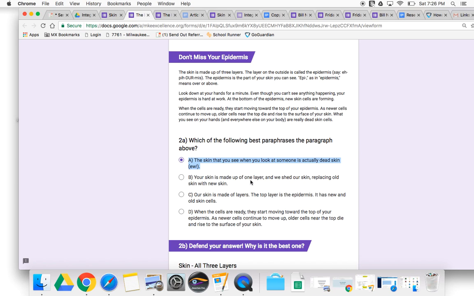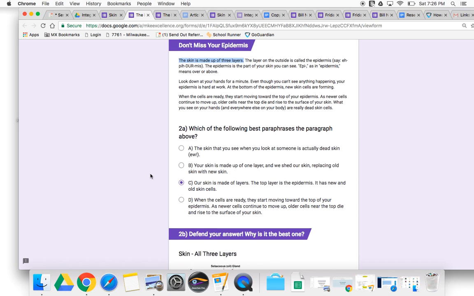Your skin is made up of one layer, and we shed our skin, replacing old skin with new skin. Whoa. But we know that the skin is made up of multiple layers. It says in the first line, your skin is made up of 3 layers. So A is too short, doesn't talk about enough. B is wrong. D isn't a paraphrasing, it's plagiarized. So the answer is C.